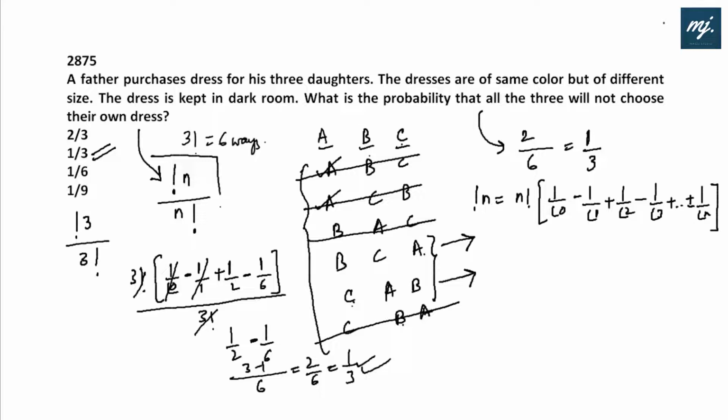So this formula is quite helpful when we have n more than 3, and in that case it would be advisable to use this concept only. Subfactorial n divided by n factorial. Subfactorial n means derangements, how many ways they are not arranged properly, and factorial n is the number of arrangements, all arrangements. Option B fits in.